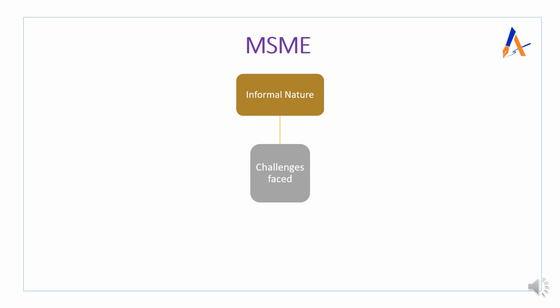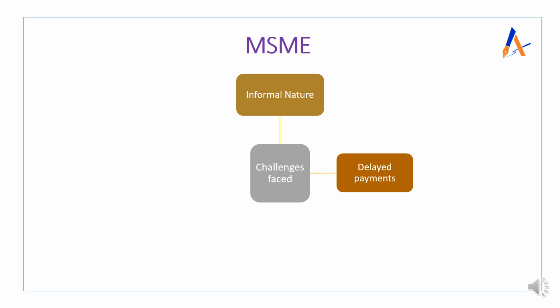Now बैंक के लिए और the financial institutions के लिए ये बहुत difficult हो जाता है to assess their credit worthiness. So assessing their credit worthiness can be difficult due to information asymmetry, particularly with respect to the financial performance of their business. Until I know as a bank about their financial performance, how will I provide the loan? So that is a kind of deadlock situation. Because of their nature, they are not registered, they are operating informally, and because of that the banks are not able to provide the credit, and that is one of the challenges itself. So this is the informal nature.